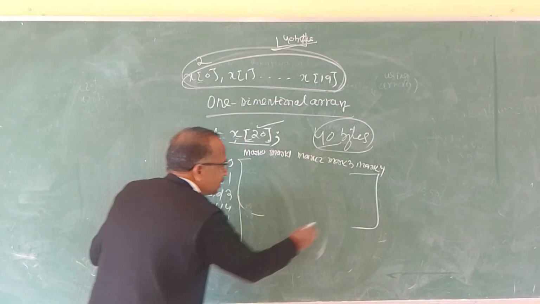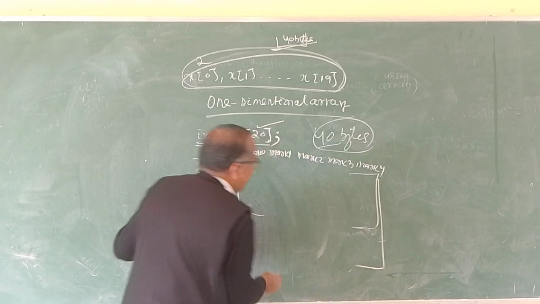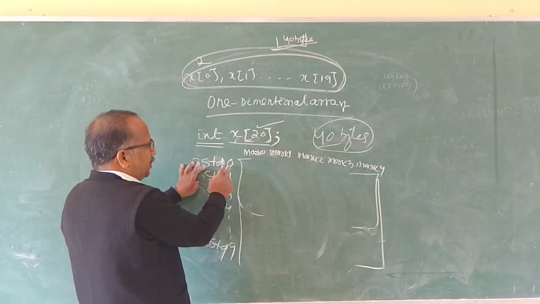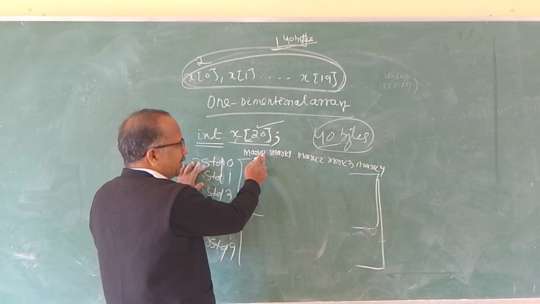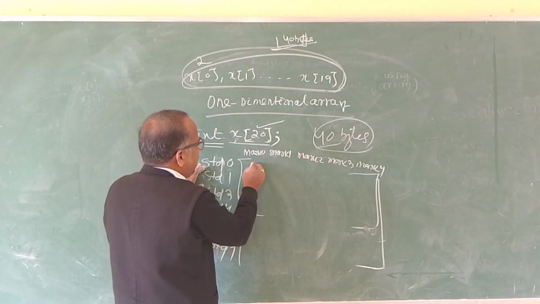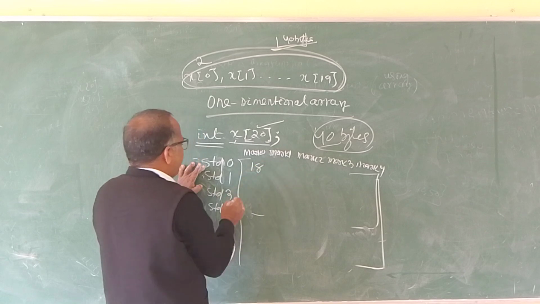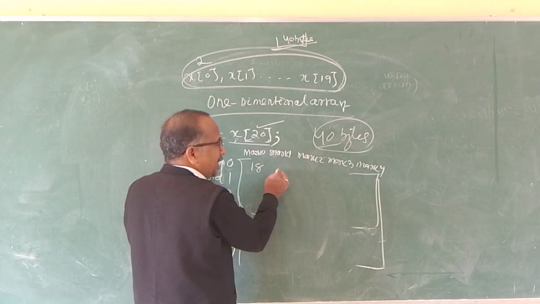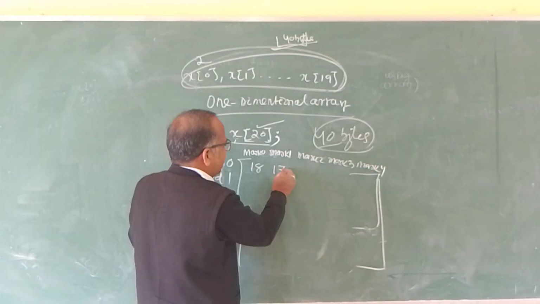In this type of arrangement, for example, student 0 has subject or mark 1, say out of 20 he has secured 18 marks, and in subject 2 he has secured 17 internal marks.